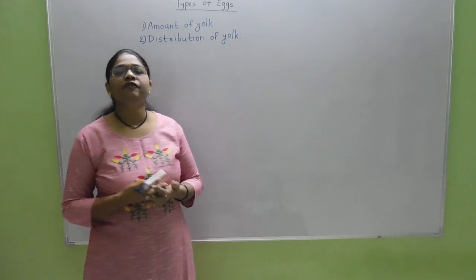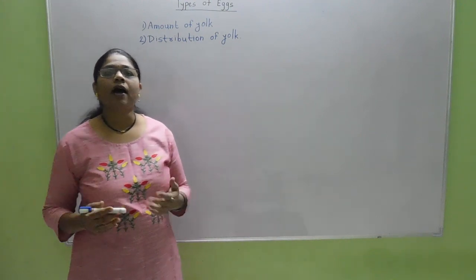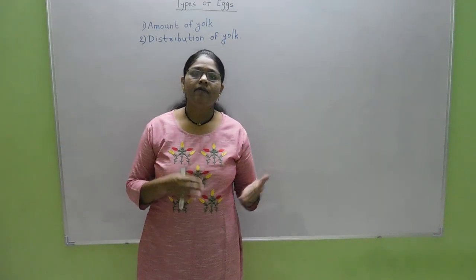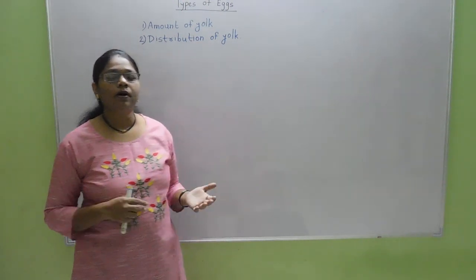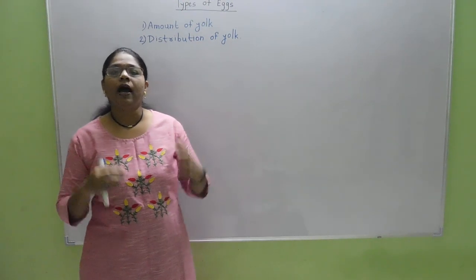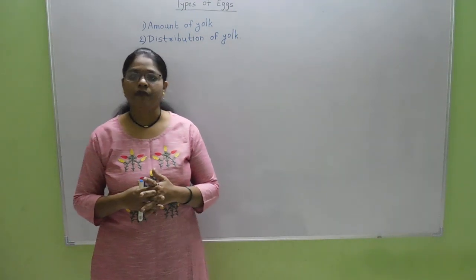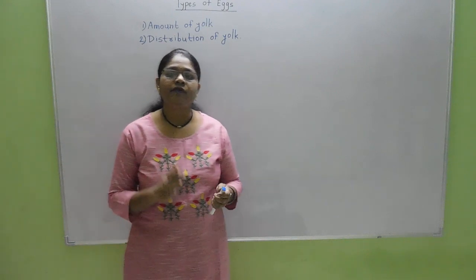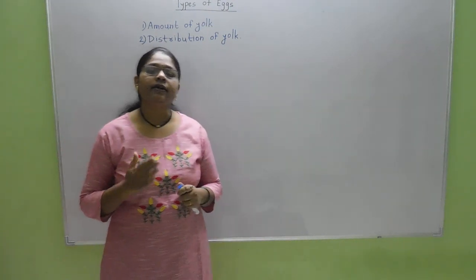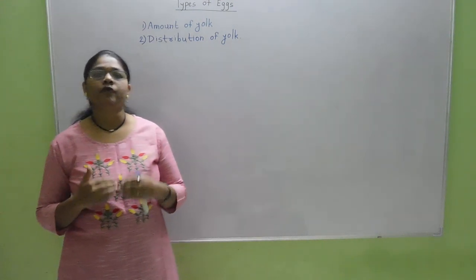For example, if you see the bird's egg, it contains a high amount of yolk. Why? Because the complete development of the bird's embryo takes place inside the egg, and therefore the bird's egg contains a high amount of yolk. In contrast, the human egg does not contain any yolk, or it contains very little yolk.